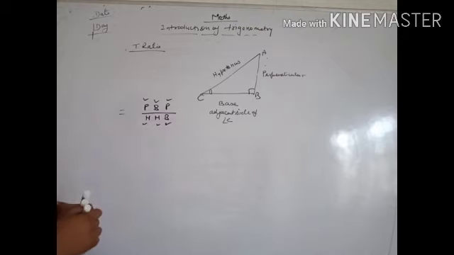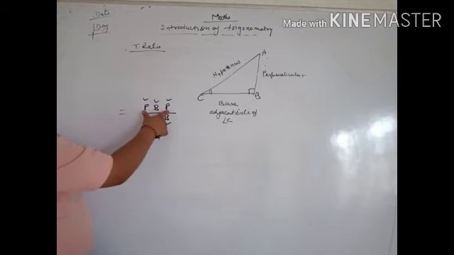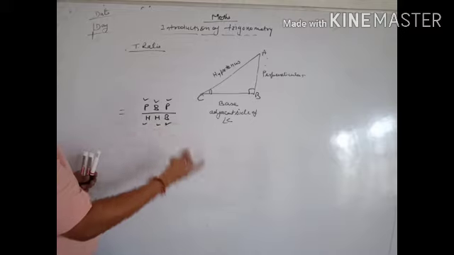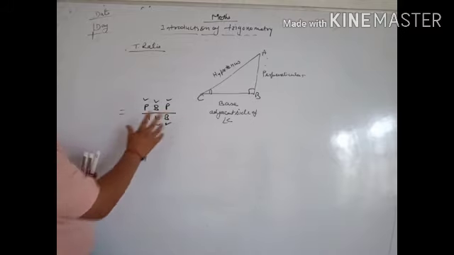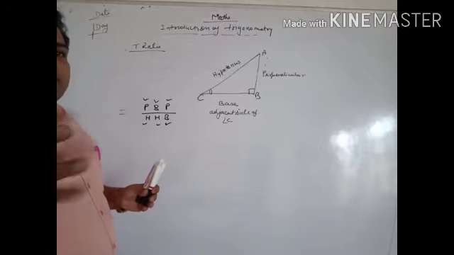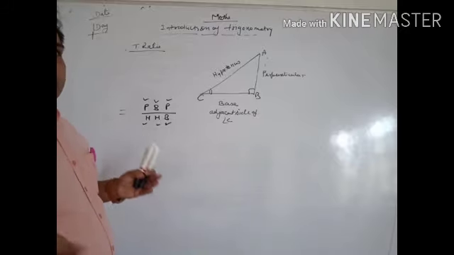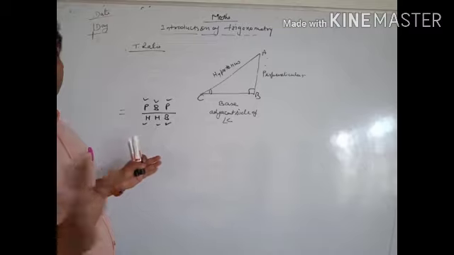You can learn it as Pandit Badri Prasad and Har Har Bole.